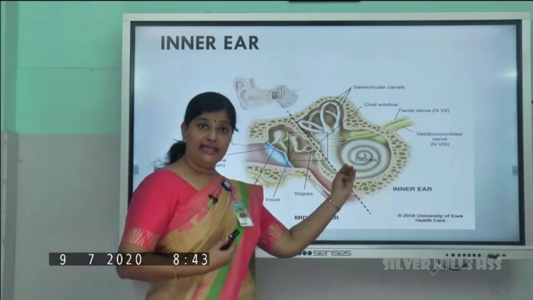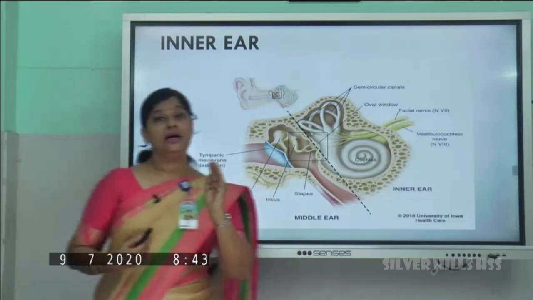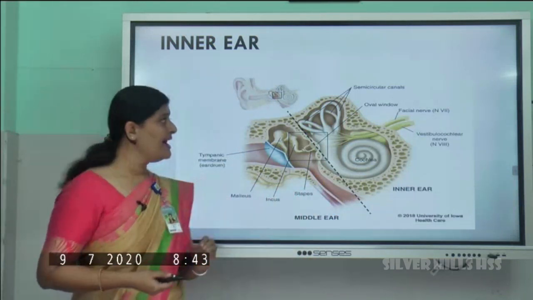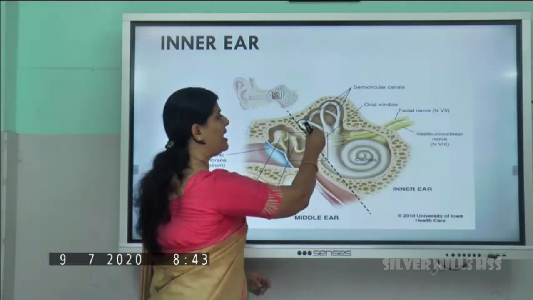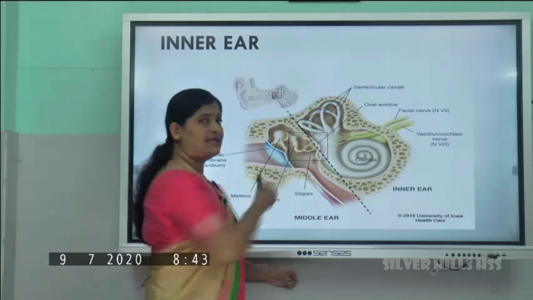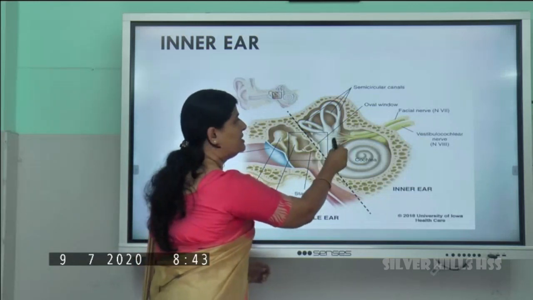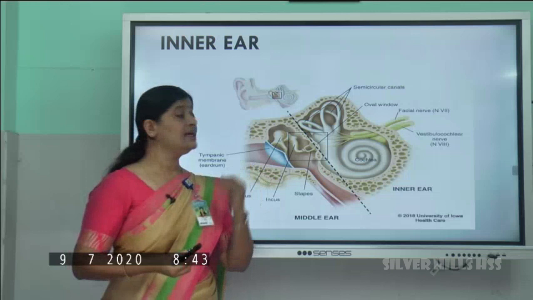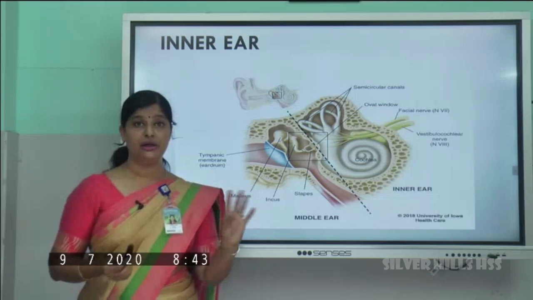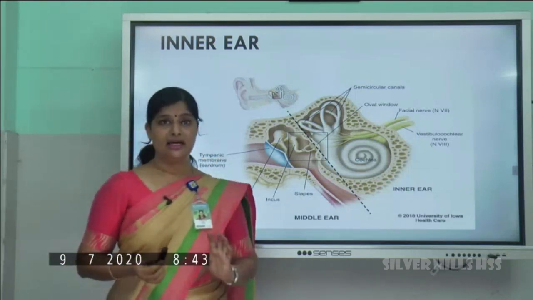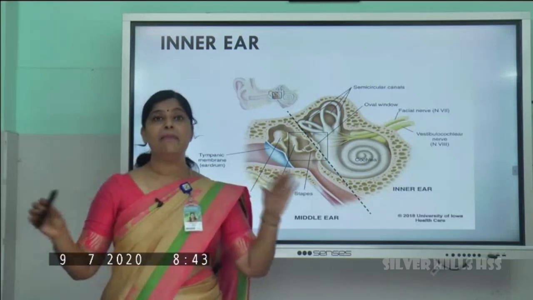Now coming to the internal ear, the first part we already studied, that is the cochlea, which is concerned with hearing. The next part of the internal ear is called the semicircular canal. You can see 3 semicircles, isn't it? That's called the semicircular canal, and this part over here is called the vestibule. The semicircular canal and vestibule don't have any function as far as hearing is concerned. So what is the function of the semicircular canal? It maintains the balance of the body.